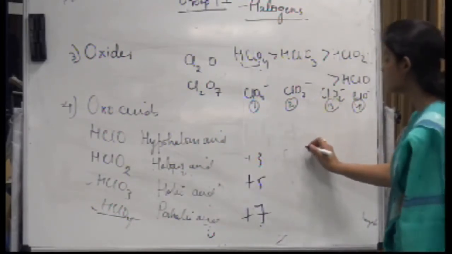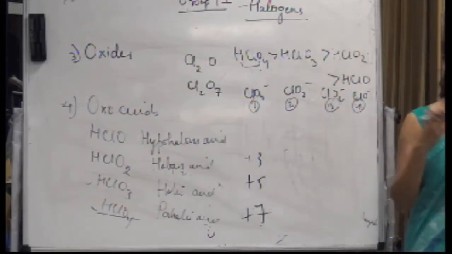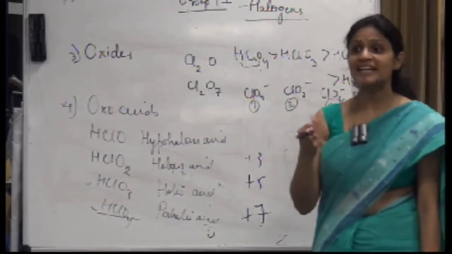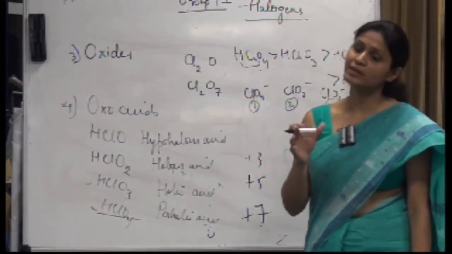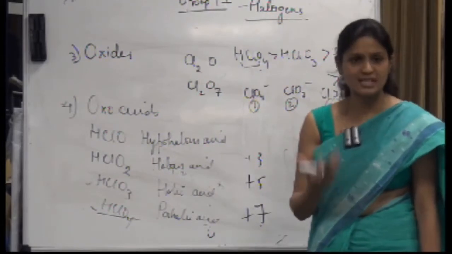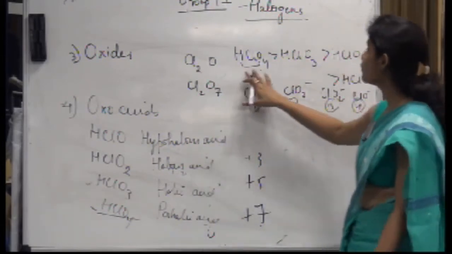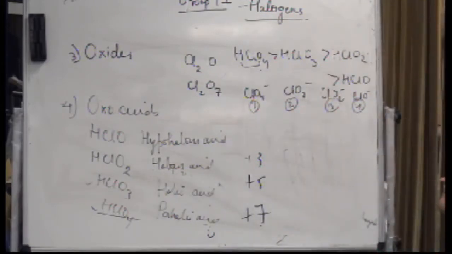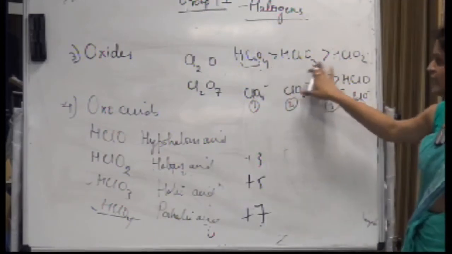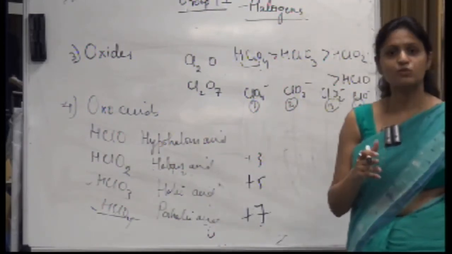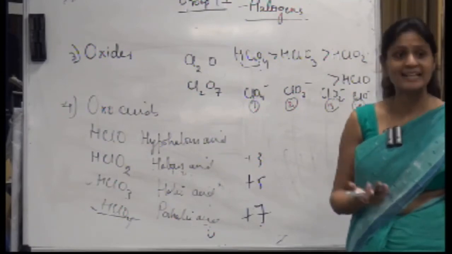And we know the more the number of bonds, the more the delocalization. Anything after losing a proton, if it gets stabilized easily, will be more acidic. If any acid loses a proton and has the tendency to get stabilized, it would be highly acidic.